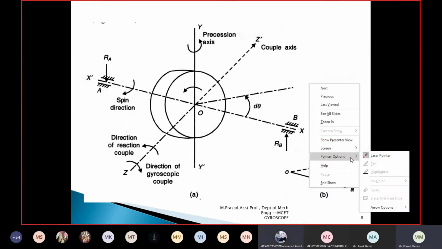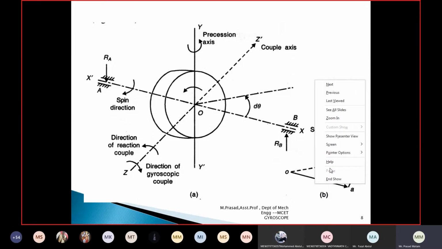which has angular momentum h. h is equal to I omega. This angle is d theta. Now under these conditions, what is happening? The disc tries to move in the y-axis direction by an angle d theta. Now h is the angular momentum along OA. What will this become? OB, the change in angular momentum, h plus dh. Now AB is the vector. We need to find the gyroscopic couple through AB.